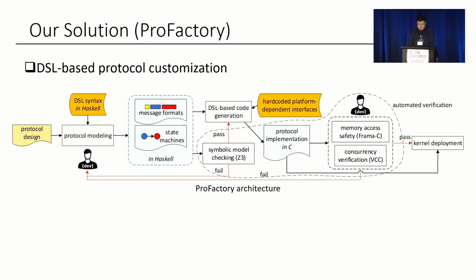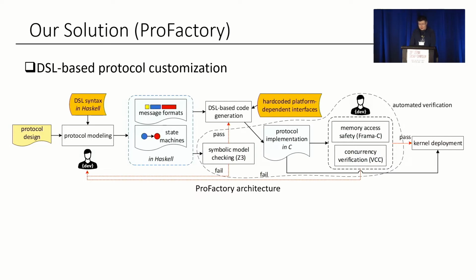First, developers model a protocol in our DSL, including message formats and state machines. Then ProFactory will translate the protocol model to a constraint model, performing symbolic model checking. If the model passes the checking, ProFactory will generate a kernel-oriented protocol implementation in C language according to the protocol model. Meanwhile, a set of hard-coded platform-dependent interfaces will be integrated into the implementation.